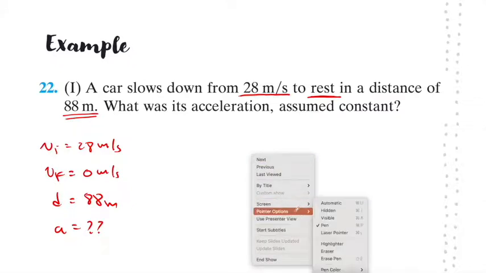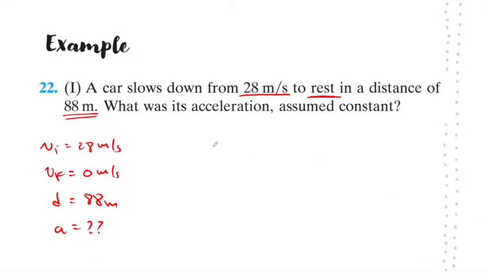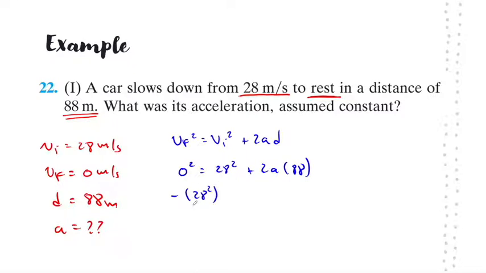Based on the information that we have, there's only one of the kinematics formulas that we can use, and that formula is vf squared is equal to vi squared plus 2ad. So vf squared would be 0 squared equals 28 squared plus 2 times a times 88. That means that negative 28 squared divided by 2 times 88 will equal a.